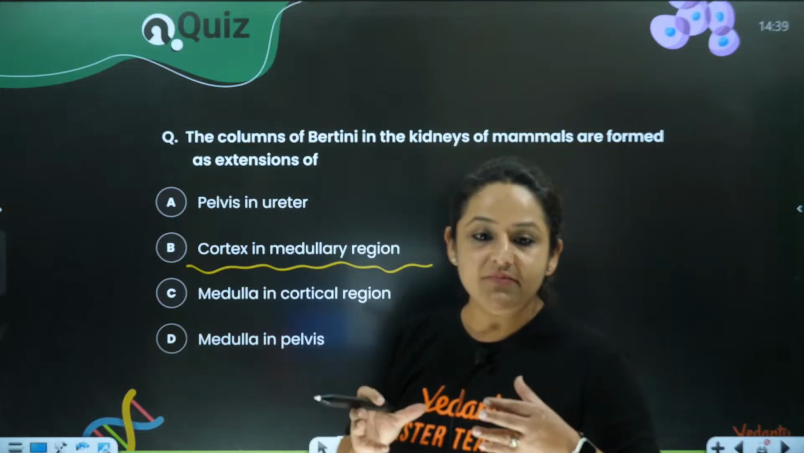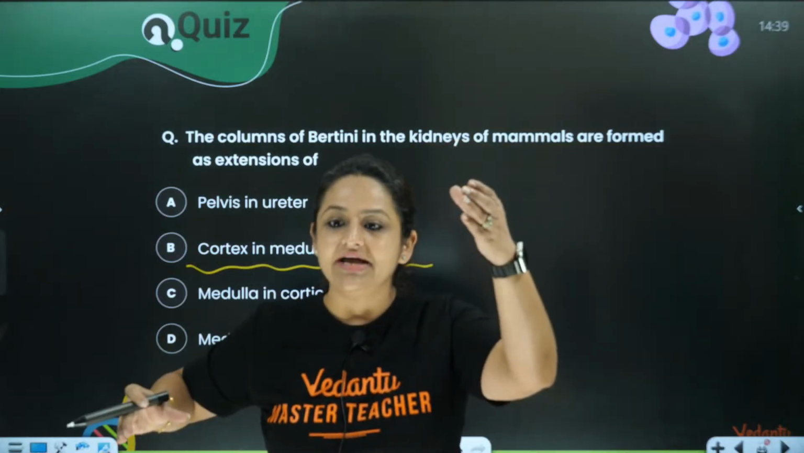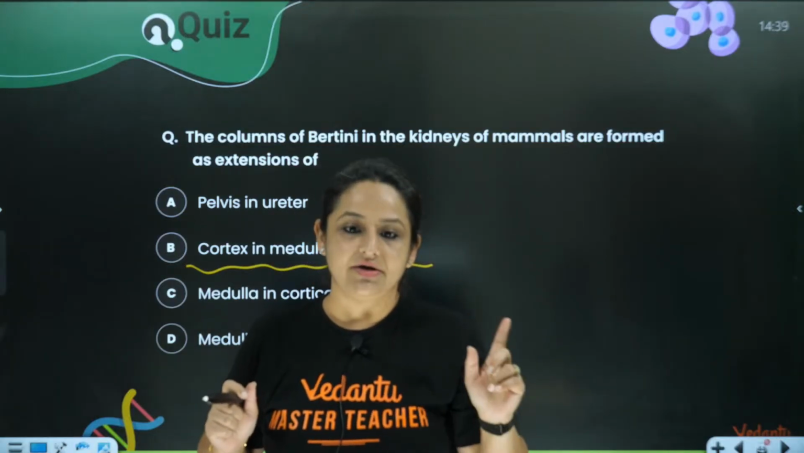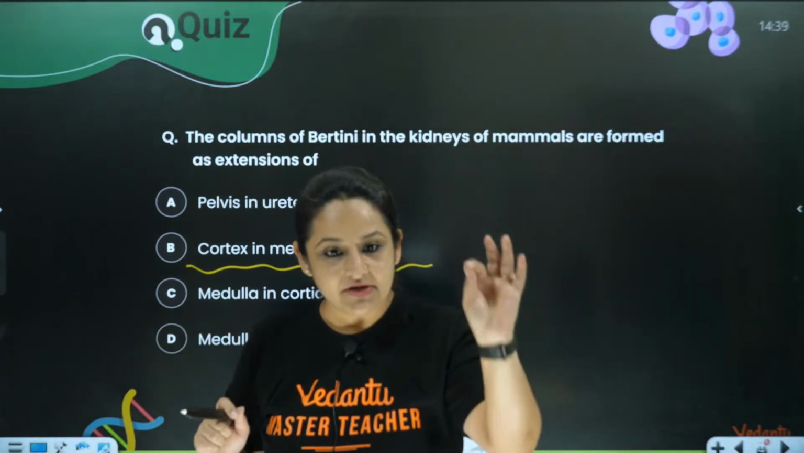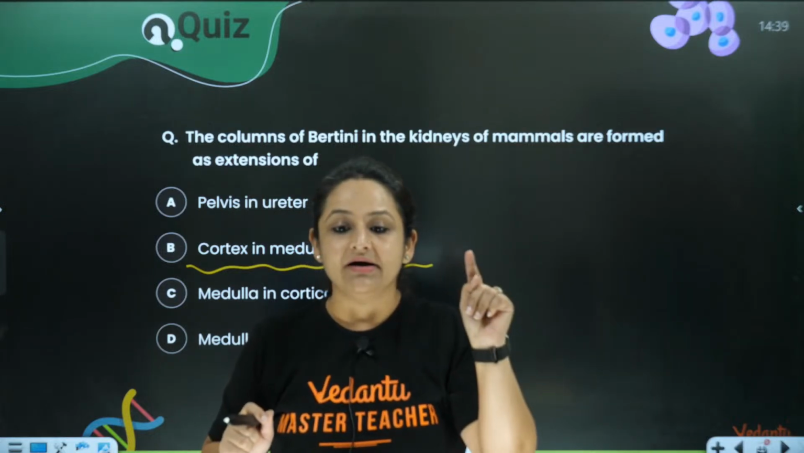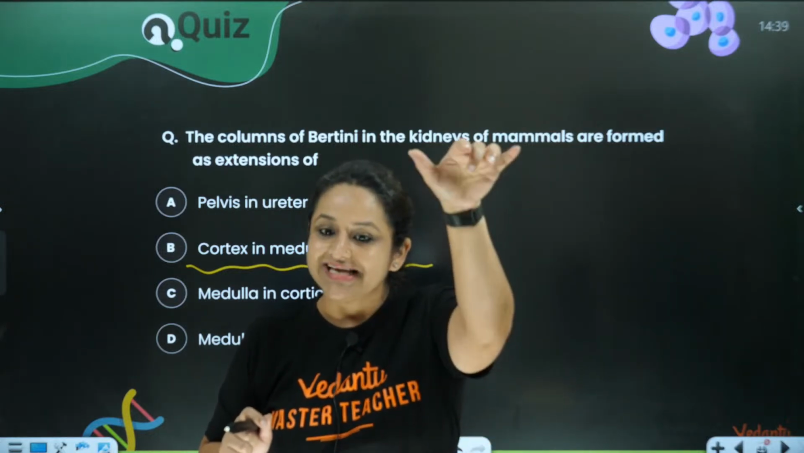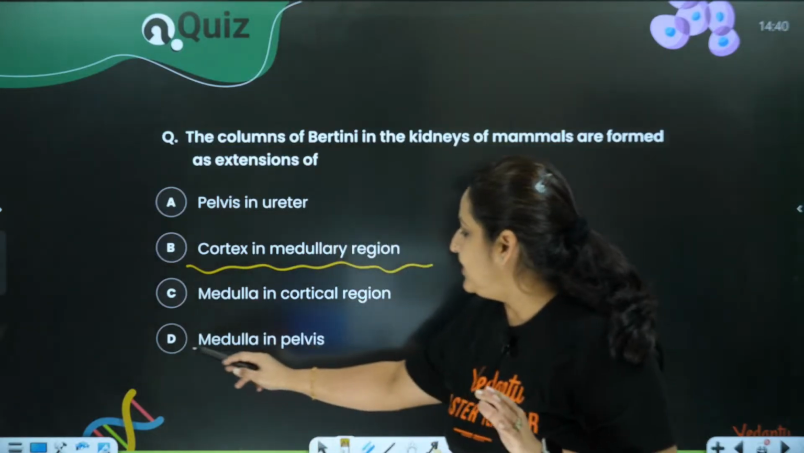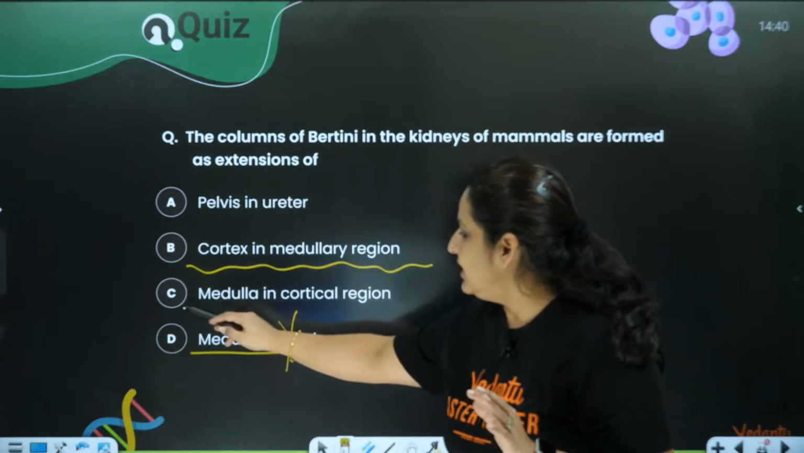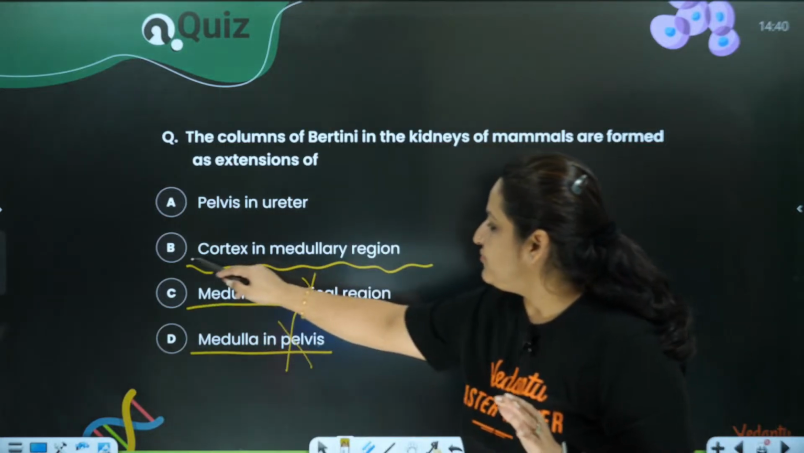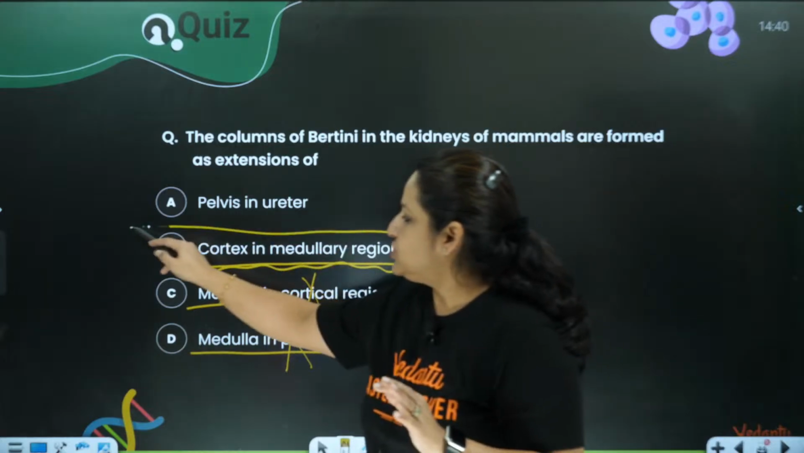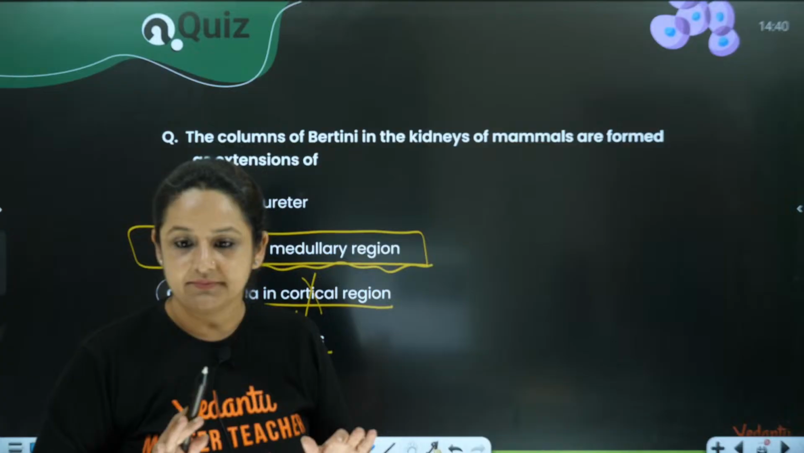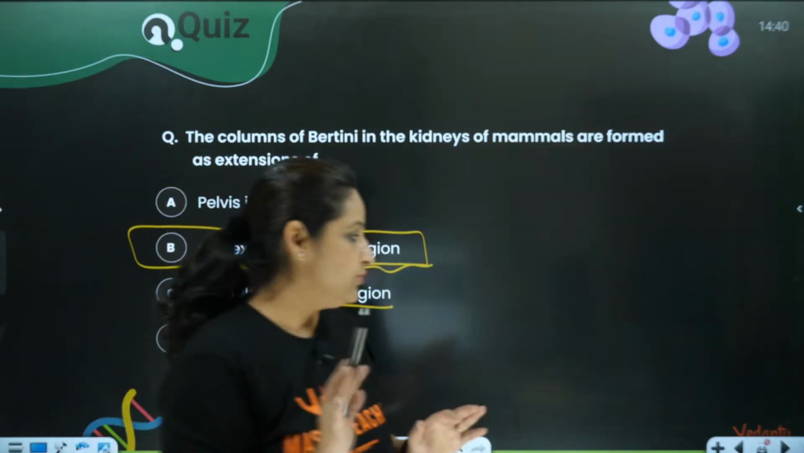What are columns of Bertini? They are the extensions of cortex in the medullary region. They are not extensions of medulla in the cortex. It is not medulla. It is extension of cortex in the medullary region. So this is where many students get wrong, right? So please remember this particular thing. Yes, very good, lovely.